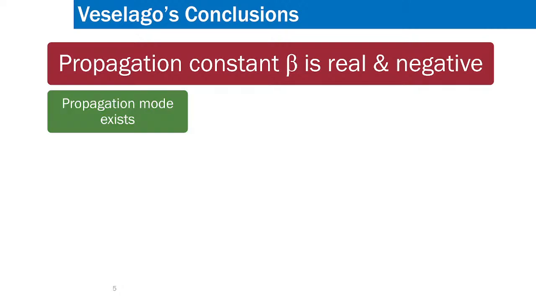Since beta is real, therefore there will be a propagating mode. So a propagating mode will exist. So in the third quadrant, if the material is classified into the third quadrant, it will have a propagation mode. No evanescent mode.